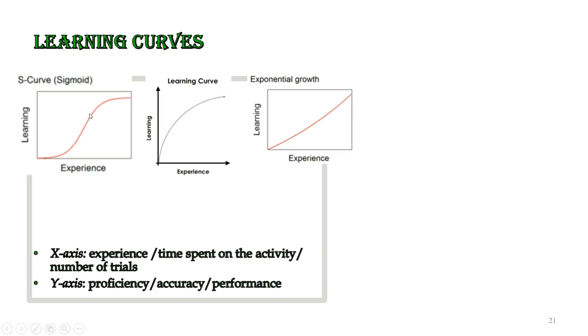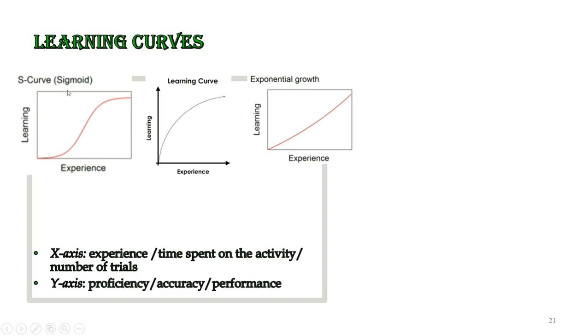So the learning started at a faster rate. But after some time, we see that the learning is not increasing at the same rate. The learning was then less and less with time, and finally we have a straight line, which means that the learning has reached the maximum level. So no matter how much time they spend on the particular activity or project, there would be no more improvement in the activity.